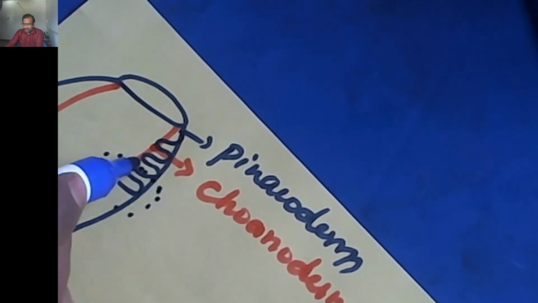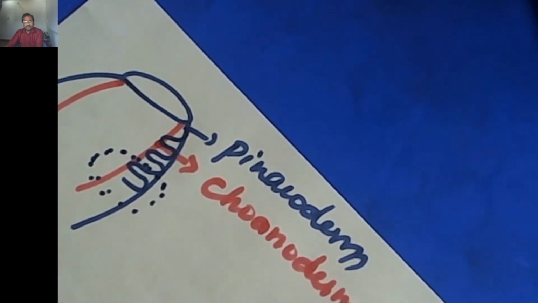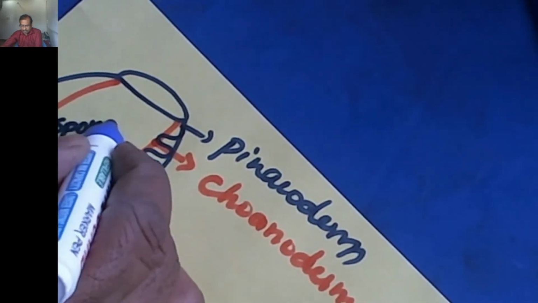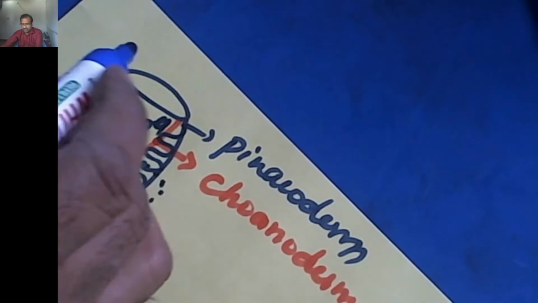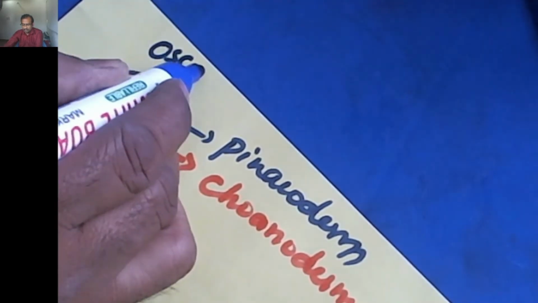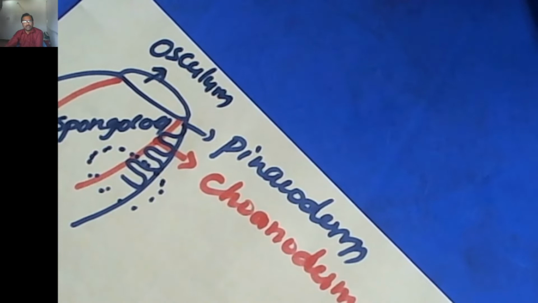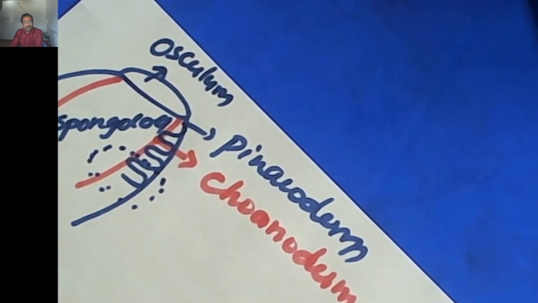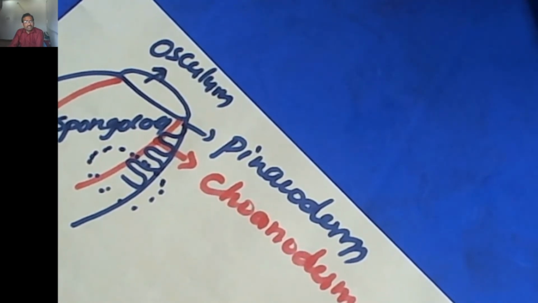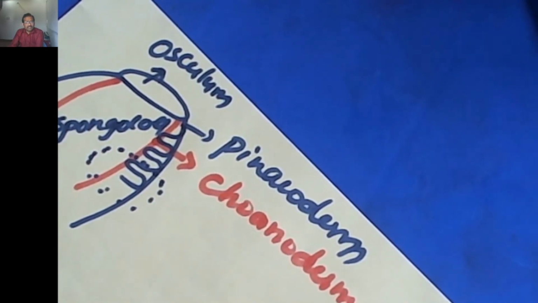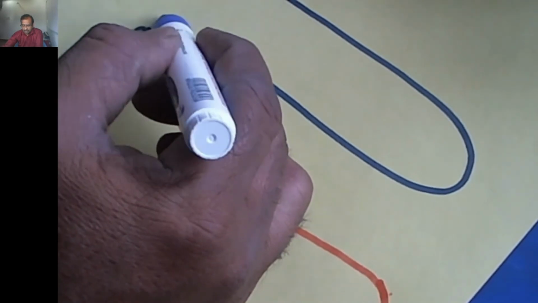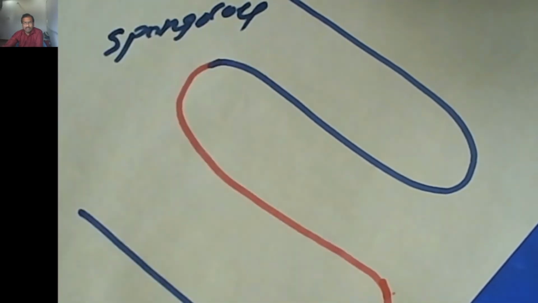Now, I am taking a small portion of this diagram. Already you know this is spongocoel, this is osculum. The invagination and evagination of the body wall creates alternation of incurrent and radial canals.